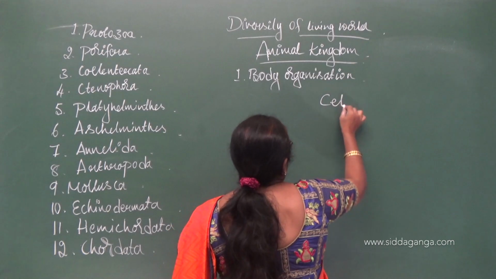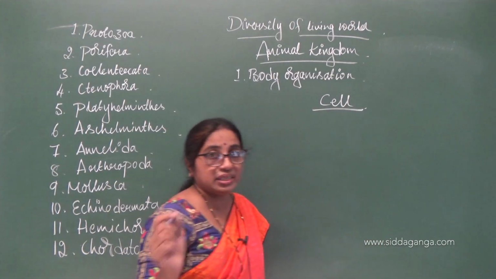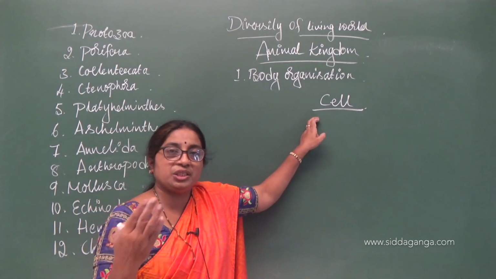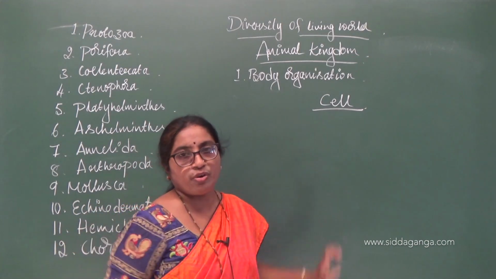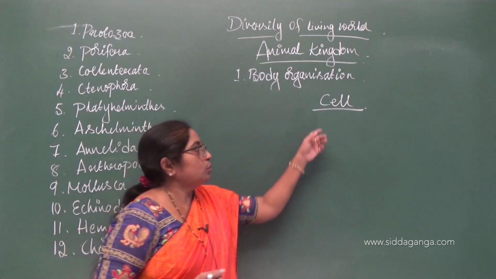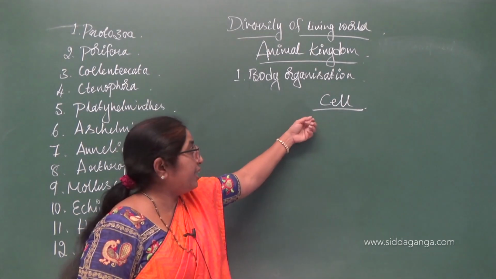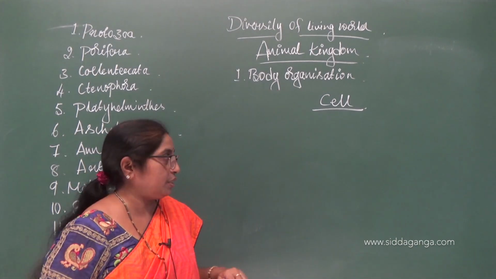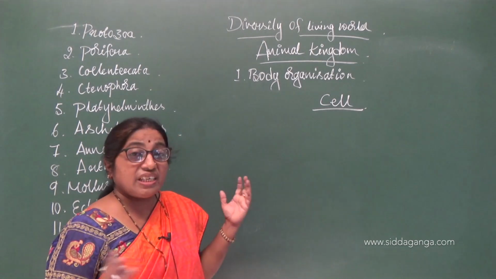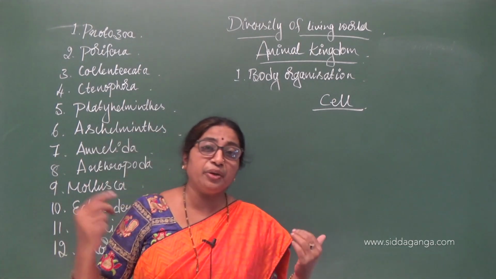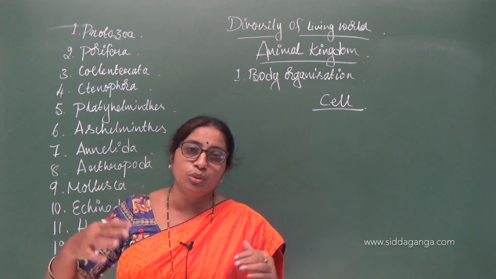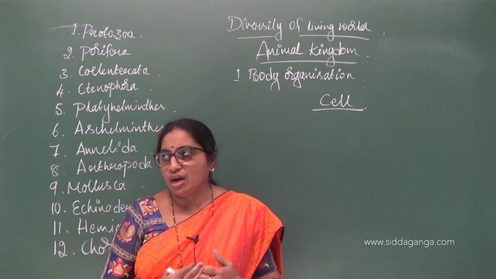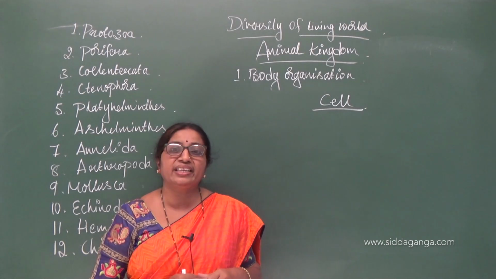I hope everybody knows the basic fundamental unit of an organism is the cell, or you call it the structural and functional unit of an organism. So, based on the cells, the body is organized. Here we see so many organisms. There are unicellular organisms and there are also multicellular organisms. Unicellular organisms are also called acellular.